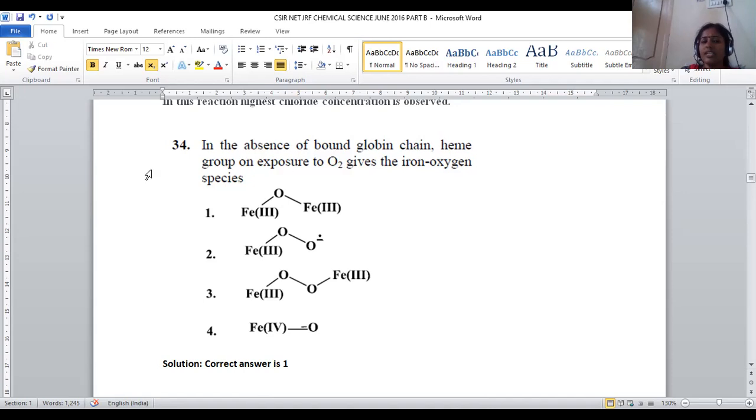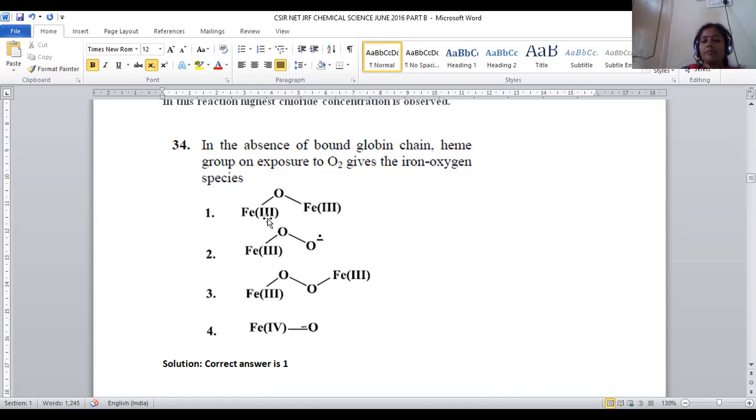What they are asking is: in the absence of the bound globin chain, the heme group on exposure to oxygen gives an iron-oxygen species. If in hemoglobin only heme is present but not globin, that means the protein part is absent. In that case, we will get one compound with oxygen. What will be the product? The product will be hematine.